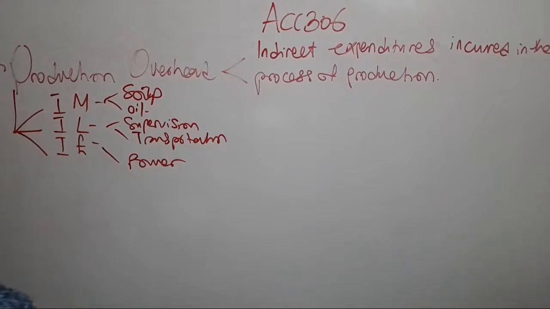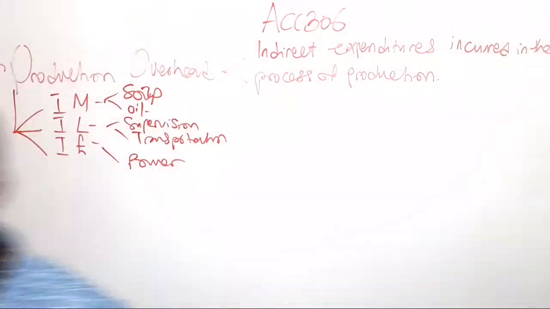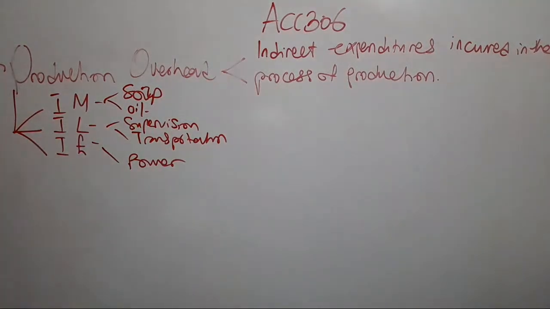You also have the distribution overhead. This consists of all expenses incurred in handling the product from the time it was completed in the work units till it reached its destination: distribution, getting it from where it was produced to where it is needed. Every cost incurred. So we have that.